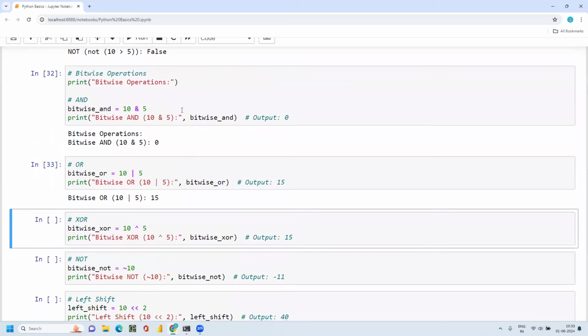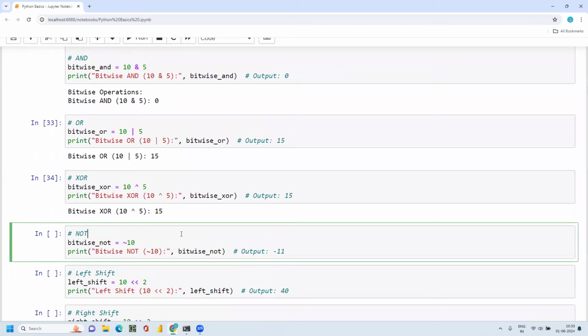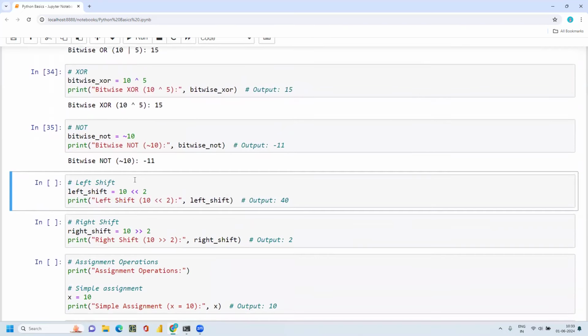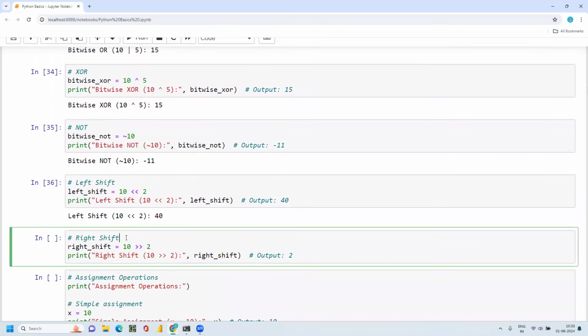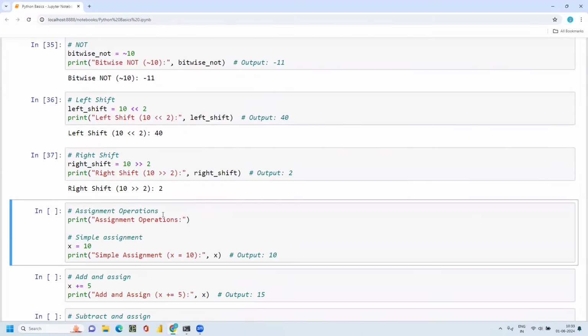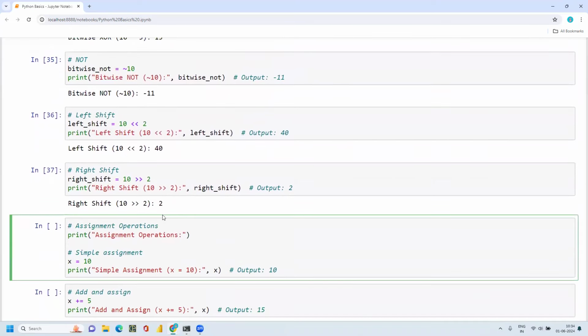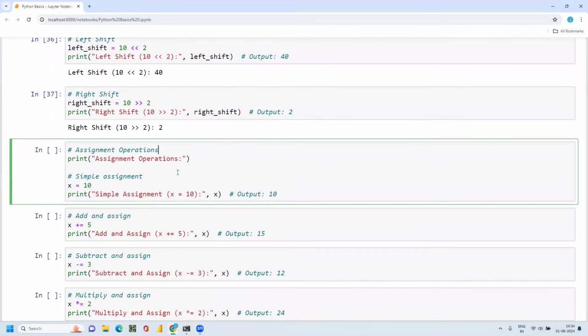So bitwise AND operator, bitwise OR operator, bitwise XOR, bitwise NOT, and left shift, right shift operators. And the next topic we are going to cover, which is a very important topic, is assignment operators.